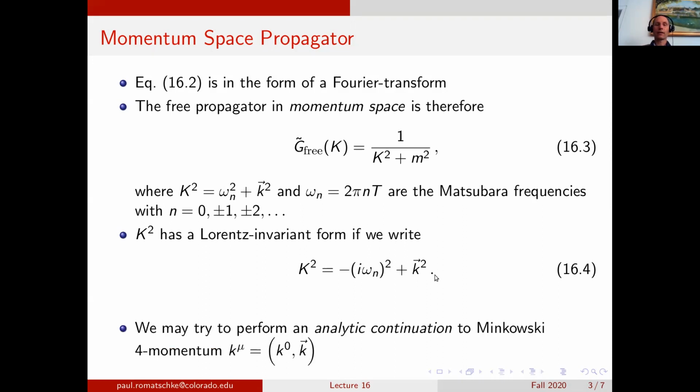Now that form here is suggestive, but really what we have to do is a proper analytic continuation of the four-momentum from Euclidean space to Minkowski space, where k^mu is the Minkowski four-momentum that has k0, the energy, as the zeroth component, where k0 is a continuous variable.